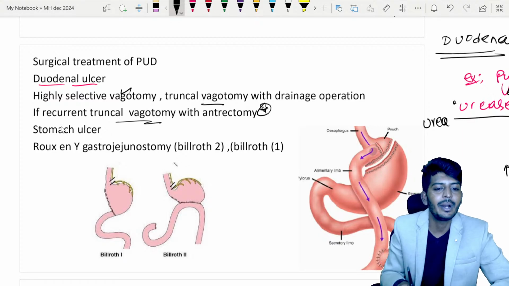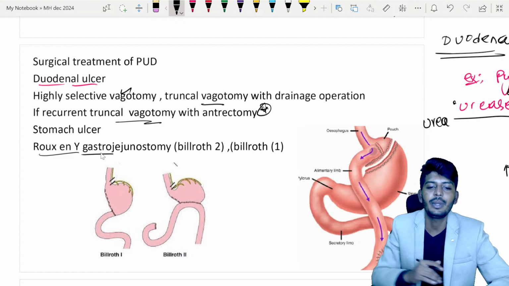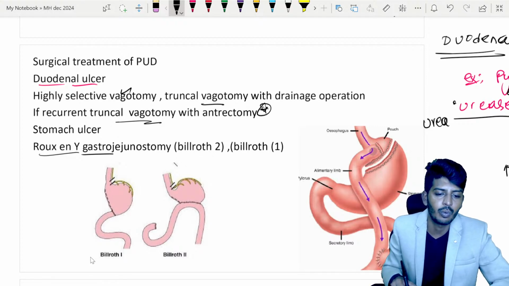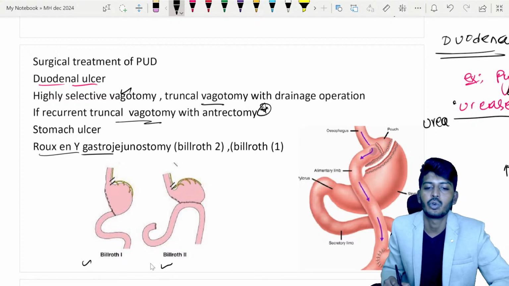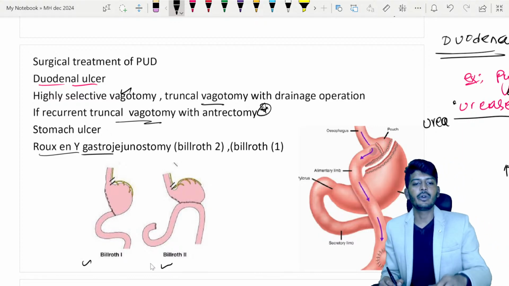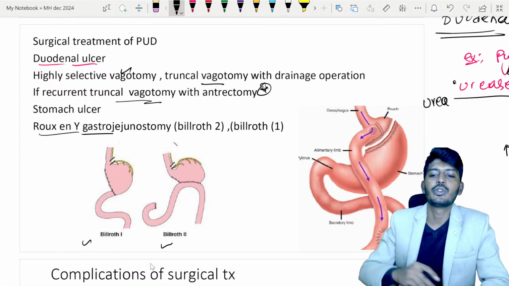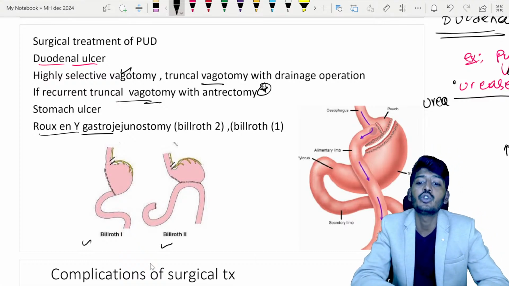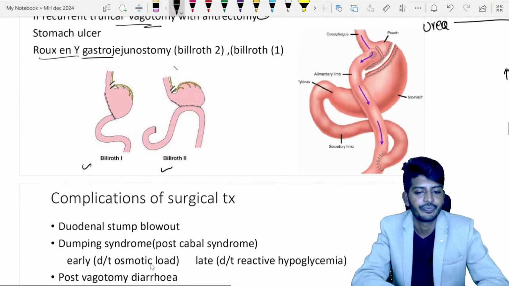Then if stomach ulcer is there, you are going to go for Roux-en-Y gastrojejunostomy, which can include both Billroth operations. It can be Billroth 1, as you can see here, or Billroth 2. So what we are going to do is Roux-en-Y gastrojejunostomy. We are going to connect the stomach to the jejunum.